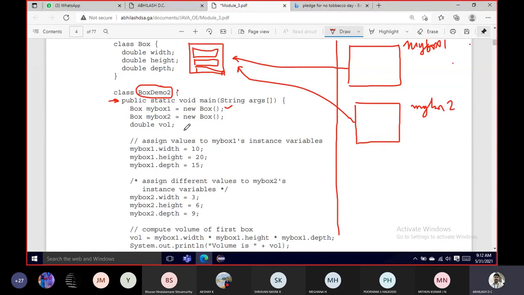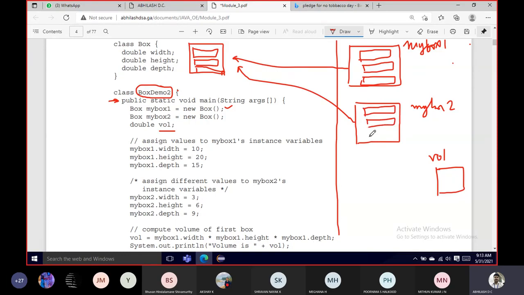My box 2. Then I'm creating another variable which is a double, volume. So volume does not belong to either my box 1 or my box 2. It is a common variable. So a memory location will be created for volume. The same way, width, height, and depth, the three same required fields will also be reflected for my box 1 as well as for my box 2.